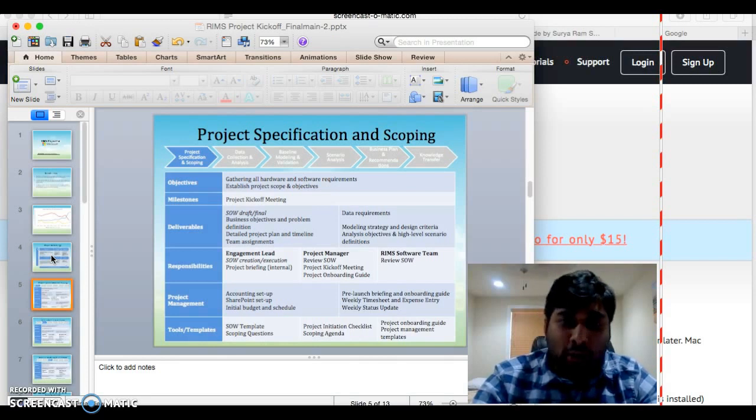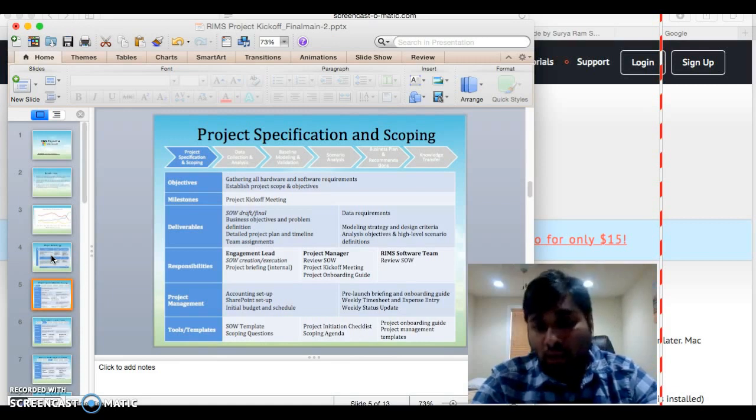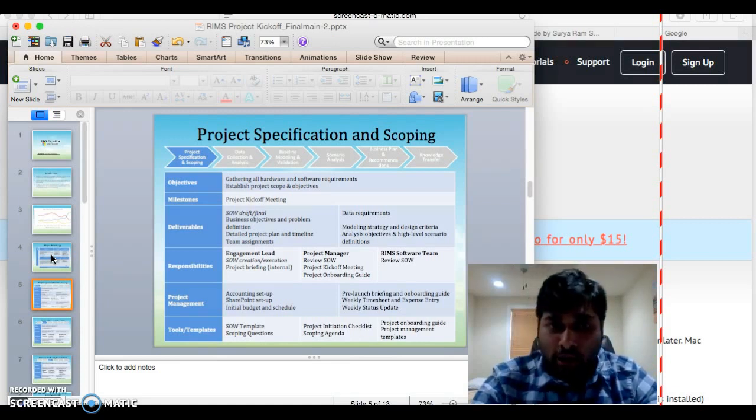It is also my responsibility to create the design criteria and analysis objectives with high-level scenario definitions. Whenever there is an issue with the project or its working, we need to have documentation so we can go over the same process and analyze it.